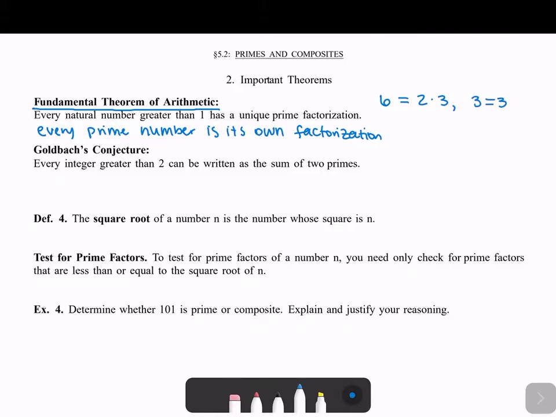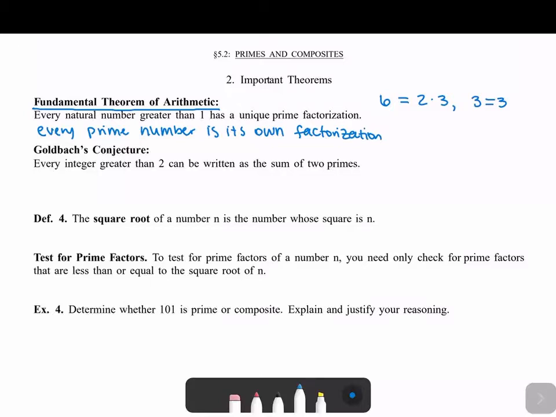So this is really important just because it makes things easier. Think about it. If you have any number, rather than working with that number, we can instead look at its prime factorization and work only with prime numbers. And that's kind of how the field of number theory got started: working with really big numbers can be hard, but we can change all of the numbers to their prime factorizations, and then we're only dealing with prime numbers.